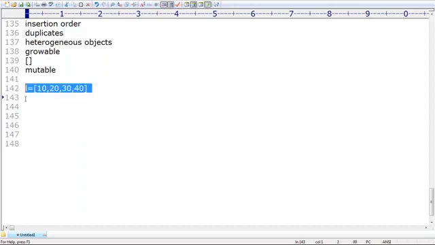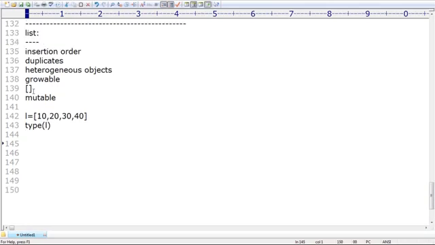a list. If you want, you can print type of L, and it is going to provide list type. Anyway, insertion order is very important. Insertion order will be preserved. Duplicates are allowed. Heterogeneous objects are allowed. Within square brackets we have to represent values, and these are mutable in nature. We can change its content, no problem at all.